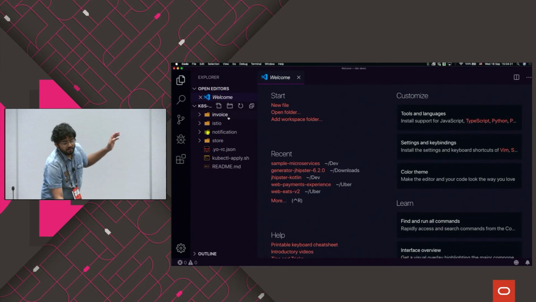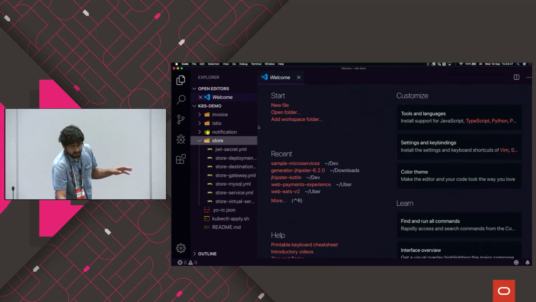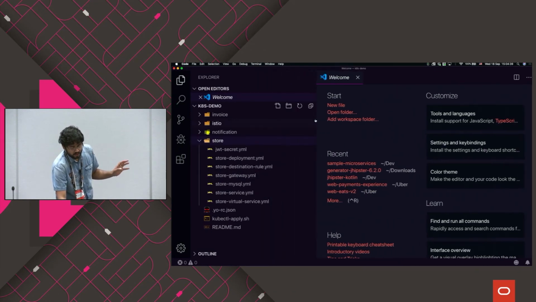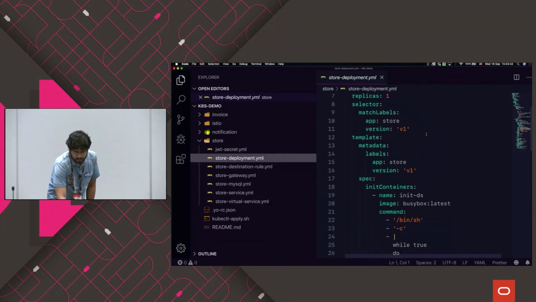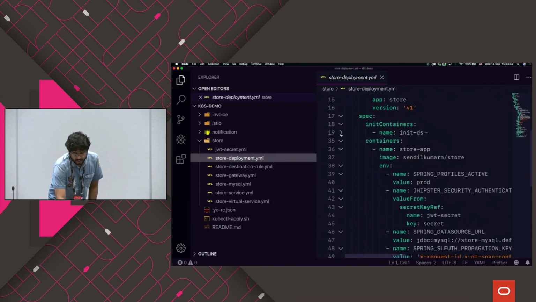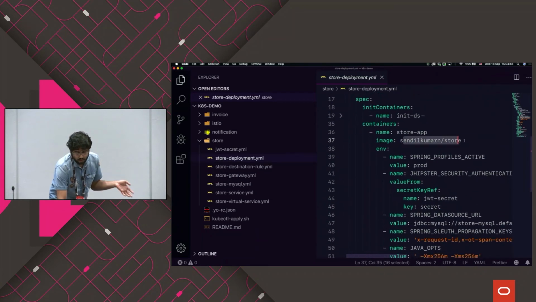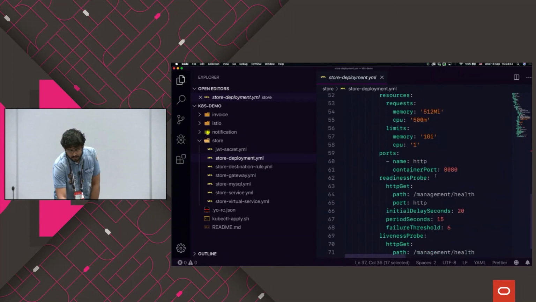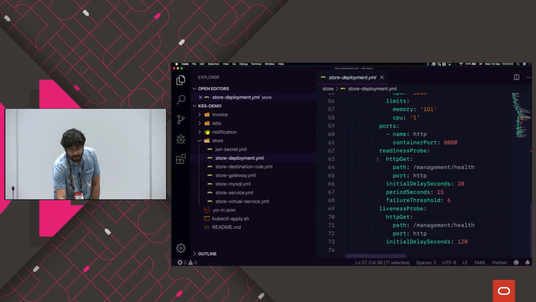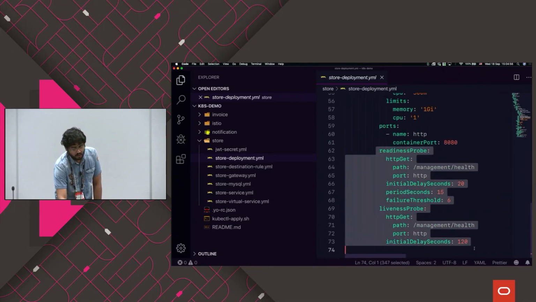So let me go and check the files that are generated. You have these four folders now: invoice, Istio, notification, and store. The store is this basic store application with all the Kubernetes configuration specified. So you have the store deployment, which has init containers. It takes the store app Docker container and runs it with the MySQL. And it also has readiness and liveness probes added to it.